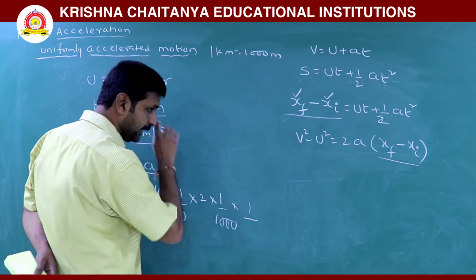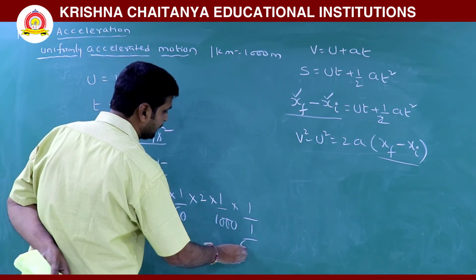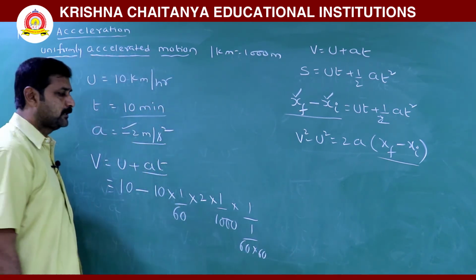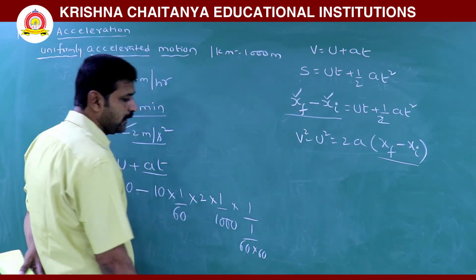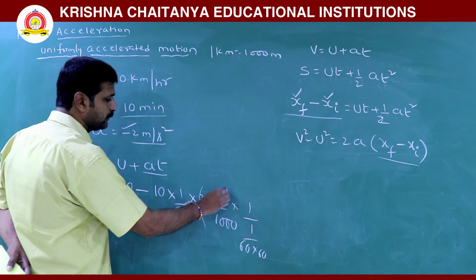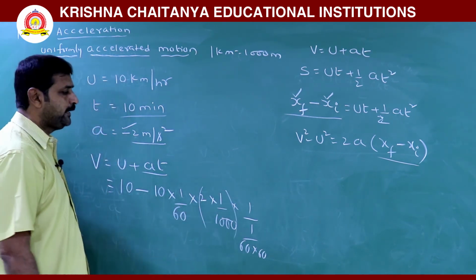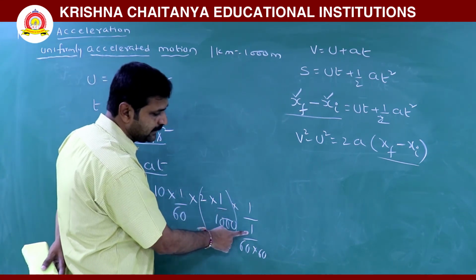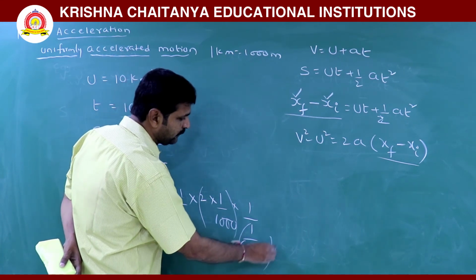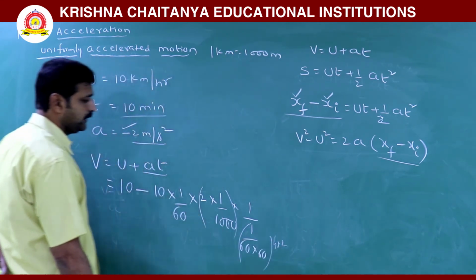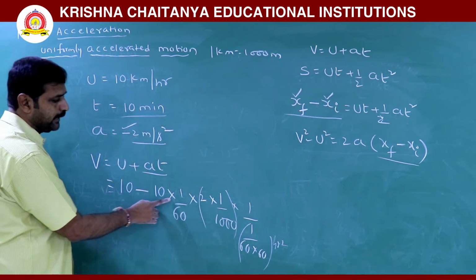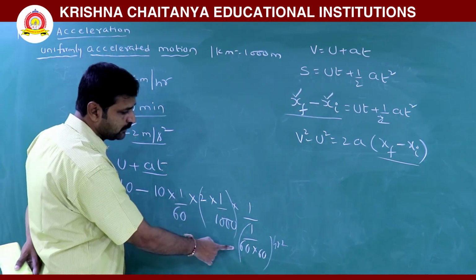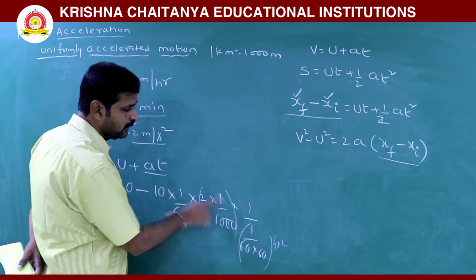Second means 1 by 60 minutes into 60, then it becomes hours, means 1 by 3600 hours. So this is kilometer per second squared, this is hour squared. Now this is kilometer per hour squared. Now look here, 10 minutes, 10 into 1 by 60 hours into kilometer per hour squared. Hours squared cancels, it becomes per hour. So kilometer per